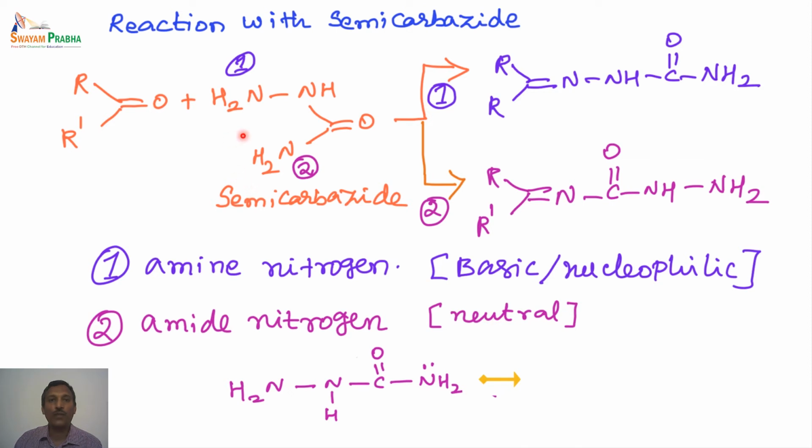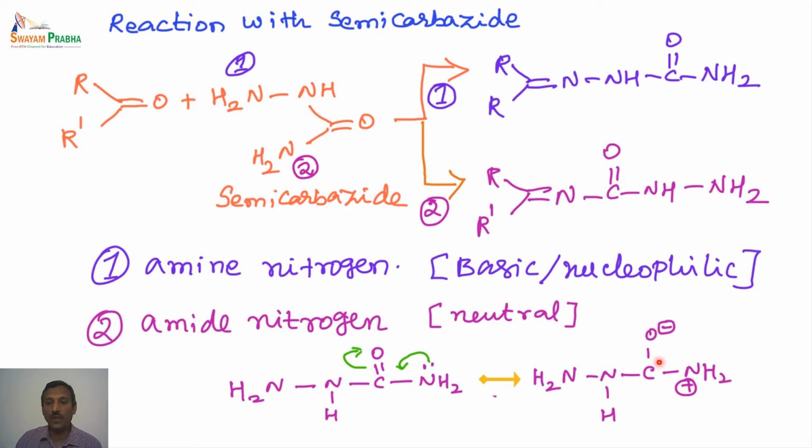When we are studying nucleophilic substitution reactions or nucleophilic addition reactions, we are talking about a nucleophile. Nucleophile means it should be either basic or it should have a lone pair of electrons. This nitrogen has a free lone pair of electrons. This nitrogen also has a free lone pair of electrons. But unfortunately in the case of amide, this lone pair is in resonance with the carbonyl unit.